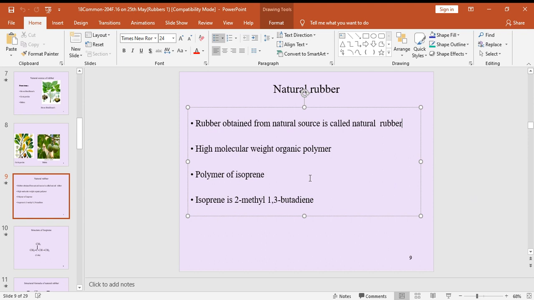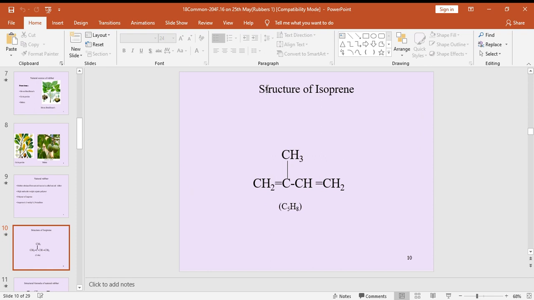So this is the explanation of natural rubber. Next page, see here. Now, the structure of isoprene. See here, CH2 double bond C, with a CH3 substituent, next to a bond CH double bond CH2. Here it is C5H8.